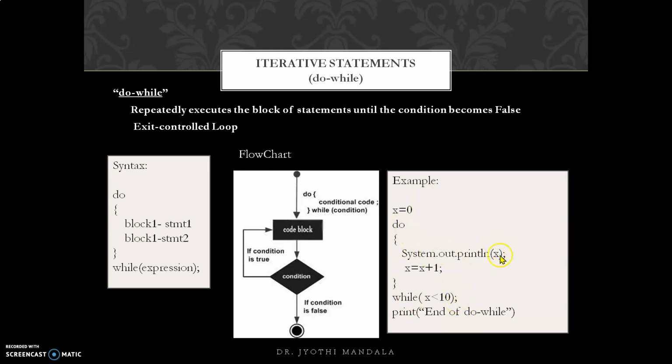Here for the first time we'll get 0. Then it will be incremented to 1, and as 1 is less than 10, it will display 1, and then 2, and then 3, and then 4, like that it will repeat 10 times. And once the value 10 is checked, as it is not less than 10, it will come out of that and you will get an output of end of do while.